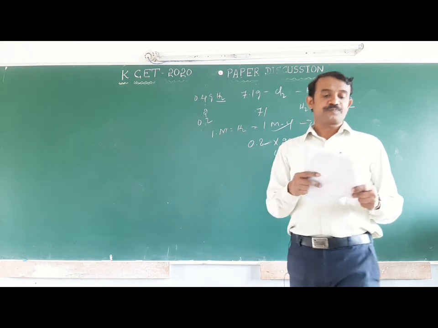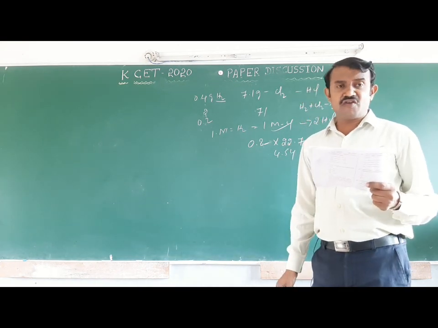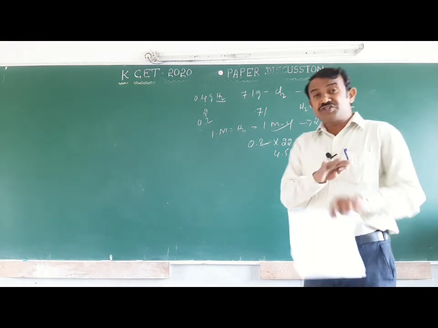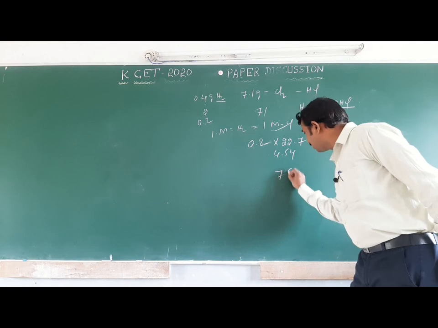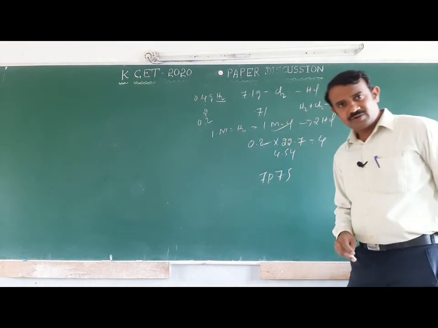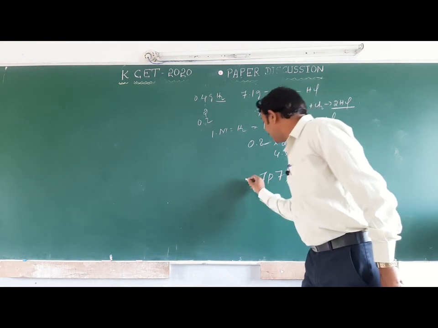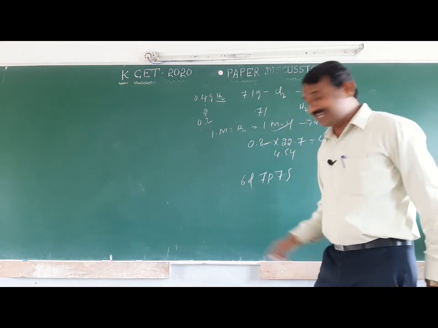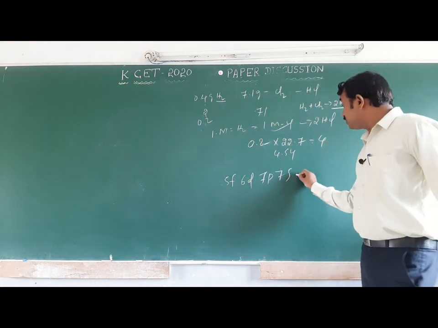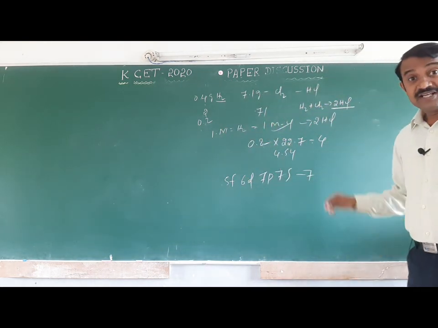Next one. The last electrons of p block elements in the 6th period. You should remember the last period is the 7th period: 7s, then 7p, then 6d, then 5f. That is the 7th period.